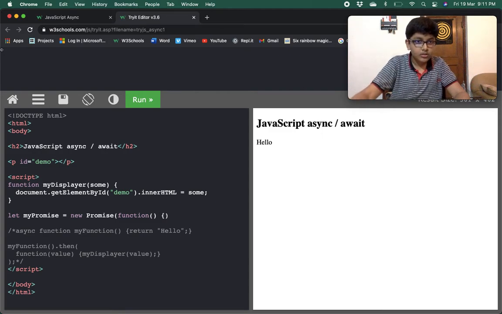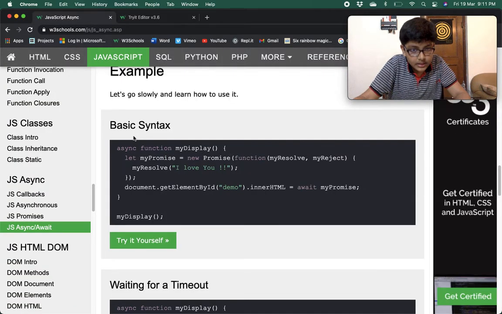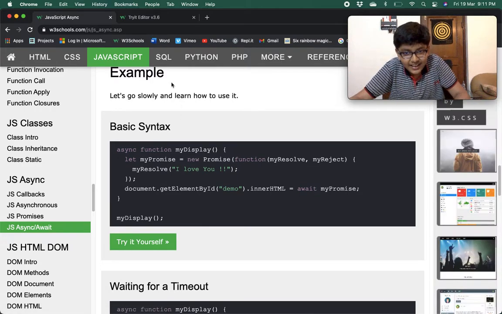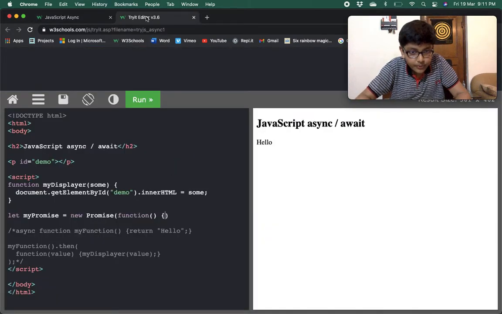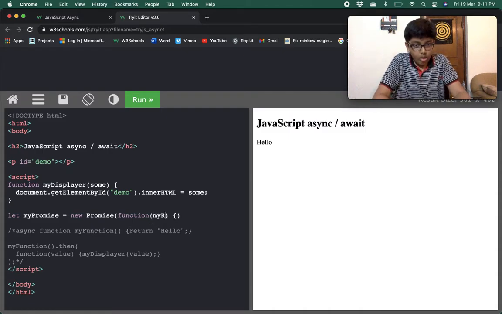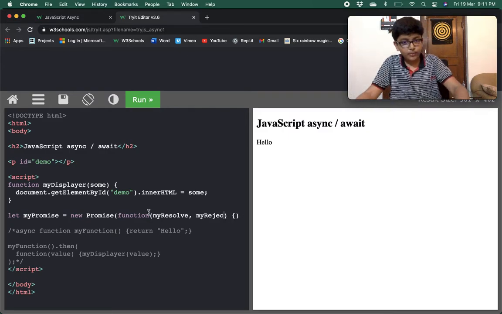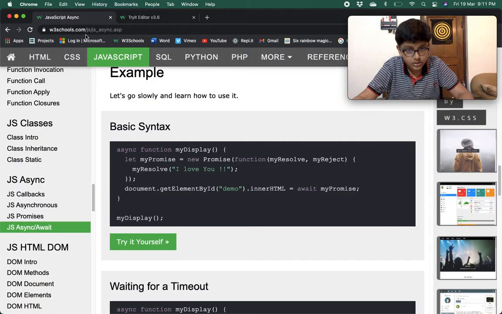In that we have to pass myResolve and myReject. Sorry for that, it just slipped from my mind that I had to show you this example.